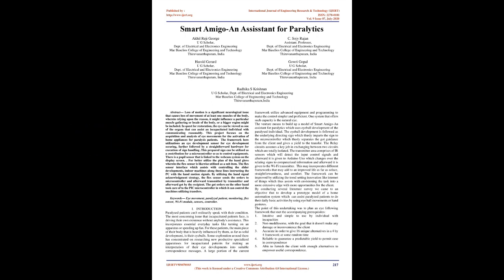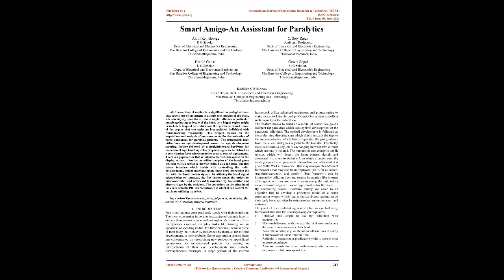There is a pupil sensor that is linked to the webcam system on the display screen. For better use, the plan of the hand glove wherein the Flux Sensor is likewise utilized as a sub-item. The Flux Sensor interface assists with controlling the slider movements and indoor machines, thus instructing the computer with the hand motion signals. By utilizing the hand signal recognition strategy, the Flux Sensor sends the commands to the microcontroller and afterward transmitted by the transmitter and then received by the receiver. The received commands are in turn fed to the PIC microcontroller, which can control the machines using relays. Keywords: eye movement, paralyzed patient, monitoring, Flux Sensor, Wi-Fi module, sensors, controller.